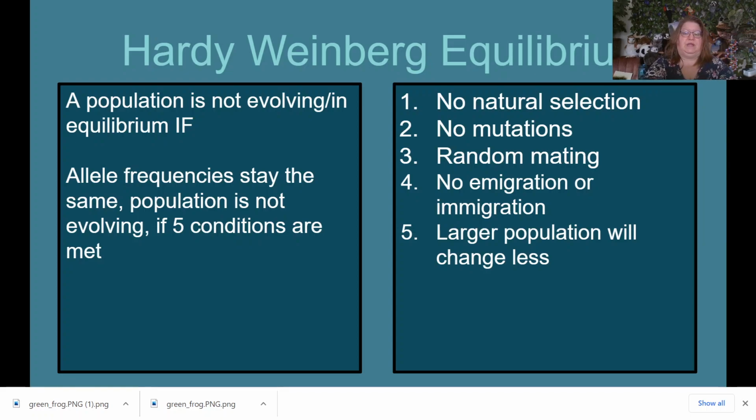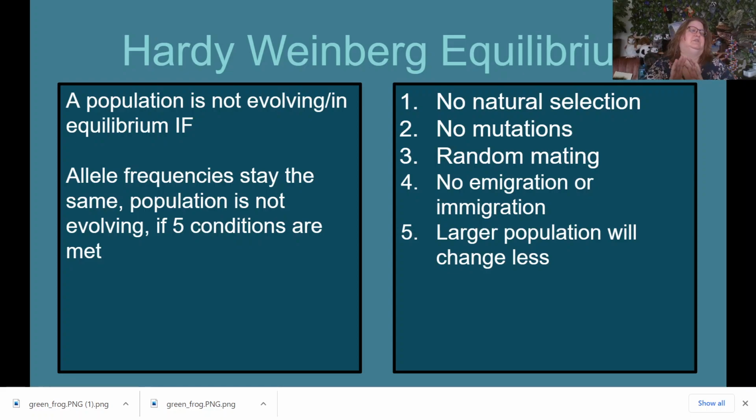There is random mating. In other words, all animals and all plants in the population have an equal chance of passing down their genes. There's nobody leaving and nobody coming in, because if that happens, then you're going to change the frequencies. And then a larger population will change less. So again, this is why we worry about endangered species. The smaller a population is, the more likely it is that we're going to see changes that may not be recoverable. So these are the 5 conditions for equilibrium.